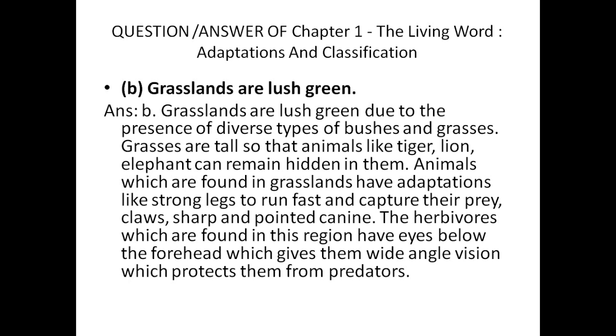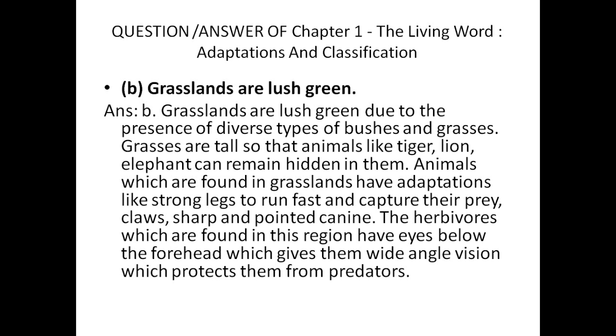Now the next question is: grasslands are lush green. So why are grasslands lush green in color? Grasslands are lush green due to the presence of diverse types of bushes and grasses. As we have already spoken about the use of grasslands and how a grassland appears, it appears lush green because lots of bushes and lots of grasses grow in the grassland area, so from a distance it looks lush green.